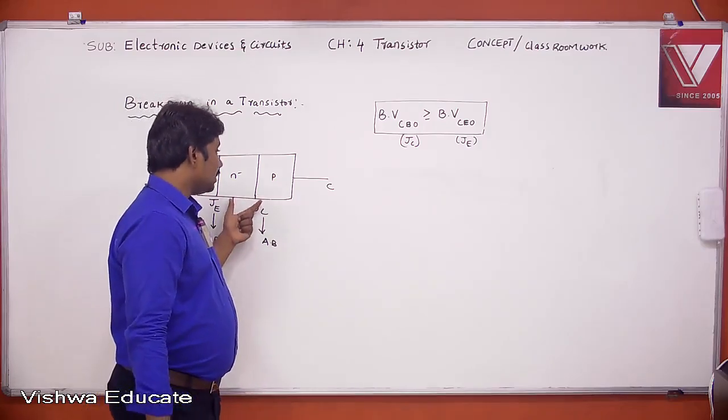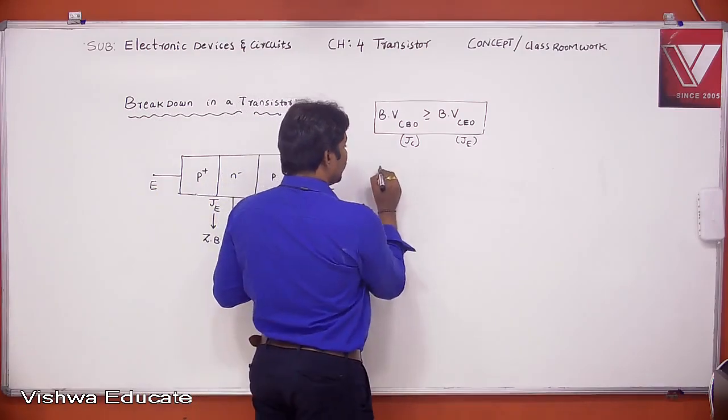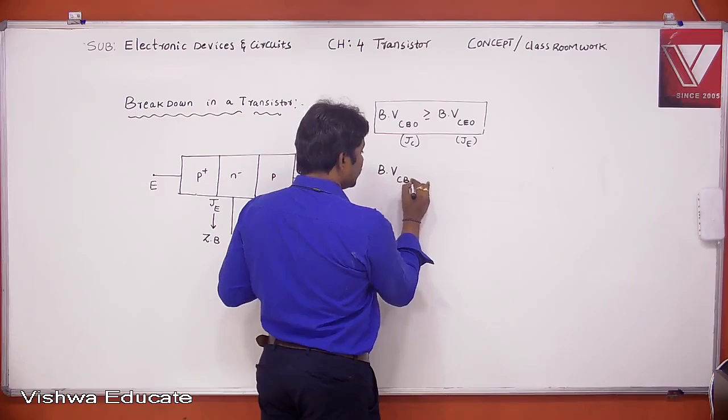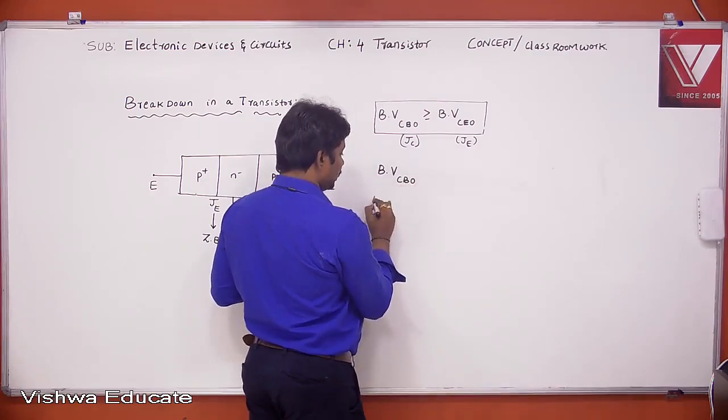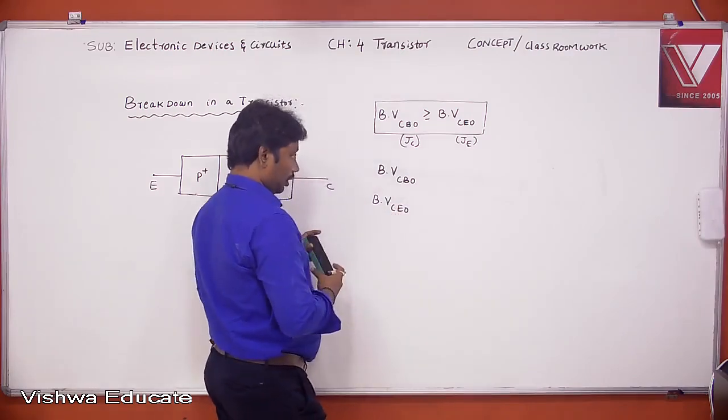In the case of a BJT there are two breakdown voltages: BVCBO and BVCEO.